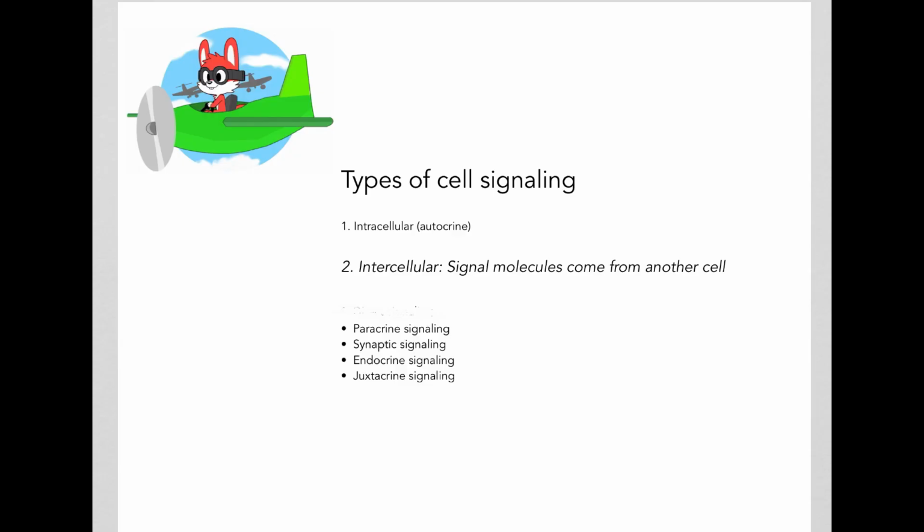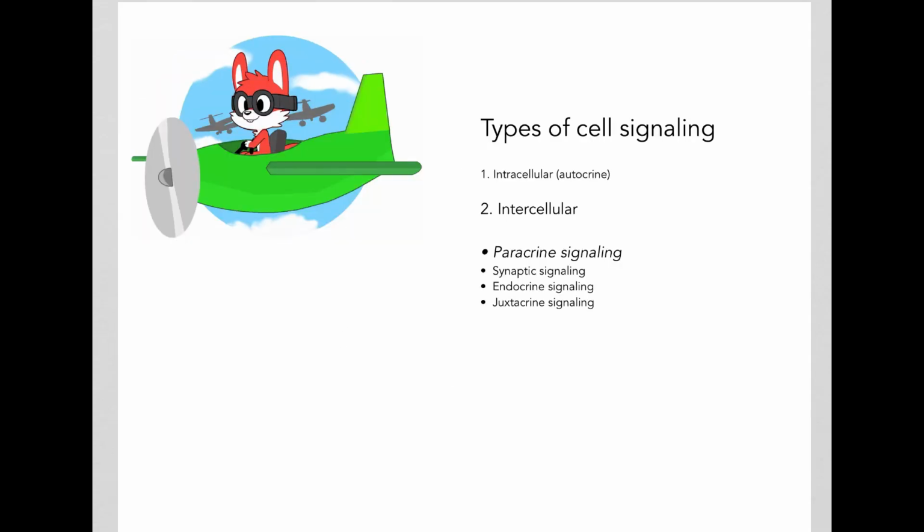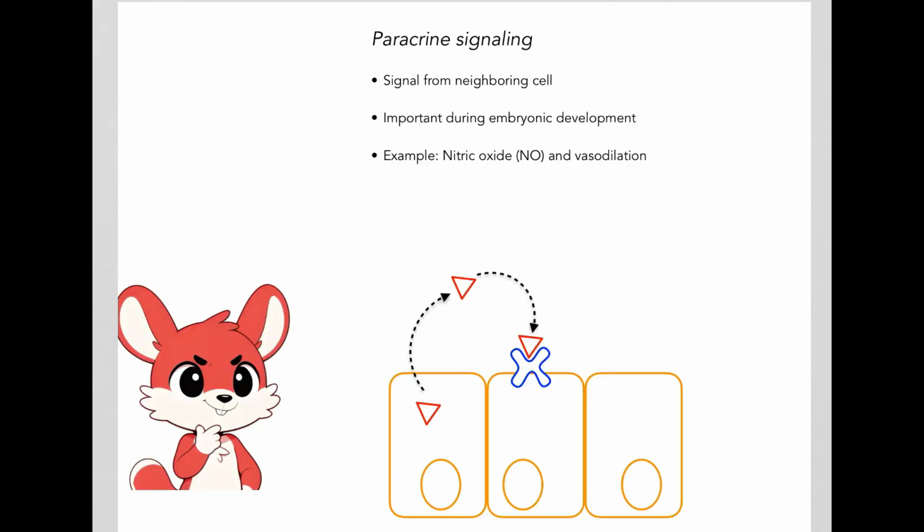Now let's look at intercellular signaling, where these signal molecules come from another cell. We'll first look at paracrine signaling as an example of intercellular signaling. In paracrine signaling, the signal comes from a certain cell, and here's that cell releasing the signal, and the signal will now bind to a receptor on a neighboring cell.